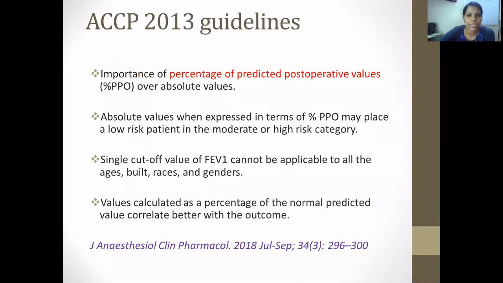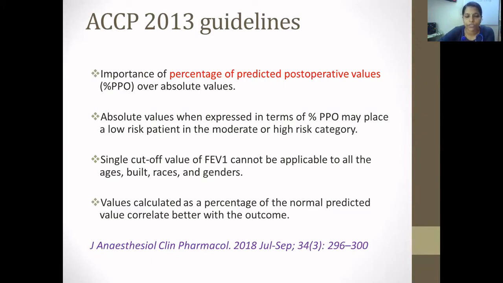According to the ACCP 2013 guidelines, they emphasized the importance of percentage of predicted postoperative values, that is percentage PPO, over absolute values. Absolute values, when expressed in terms of percentage of PPO, may place a low risk patient in a moderate or high risk category.